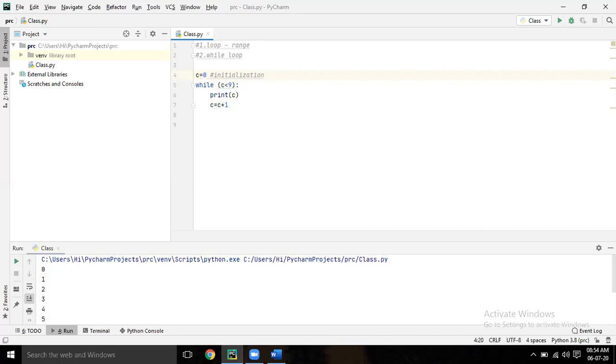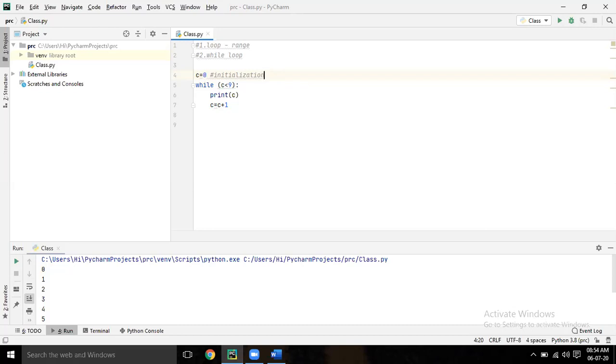Now what is the value of C? 0. So it is printing 0. Now C equal to C plus 1. 0 plus 1 equal to 1. So now it is incrementing. Now C value is 1. Now again it will come to check. 1 is smaller than 9. Then print C.